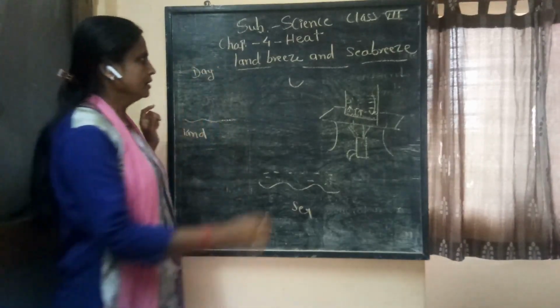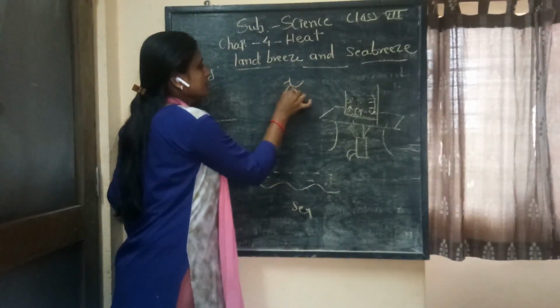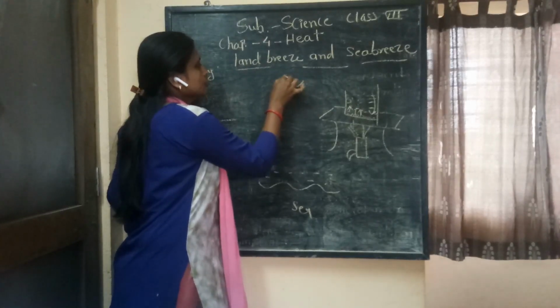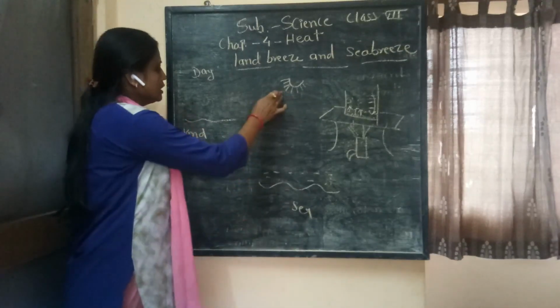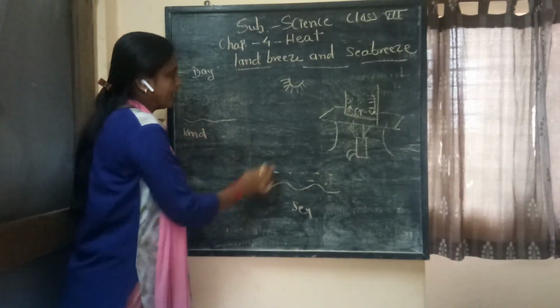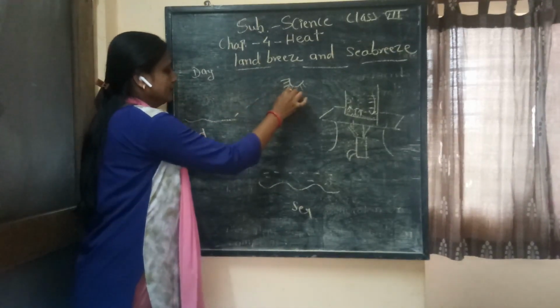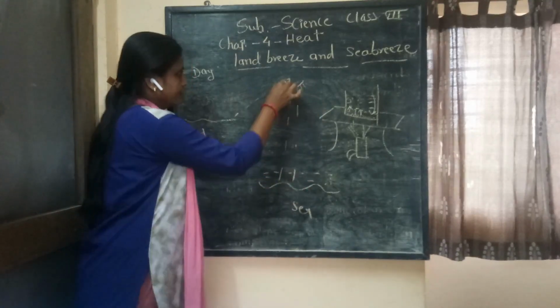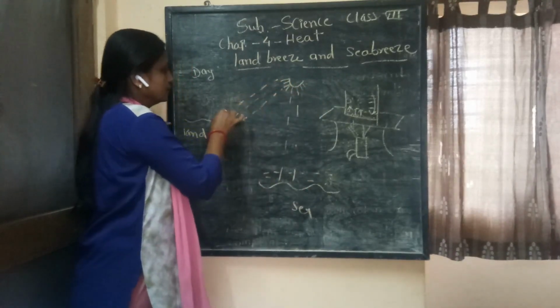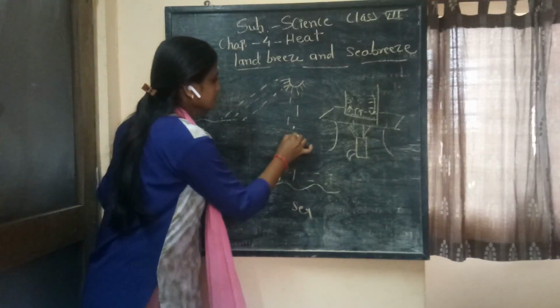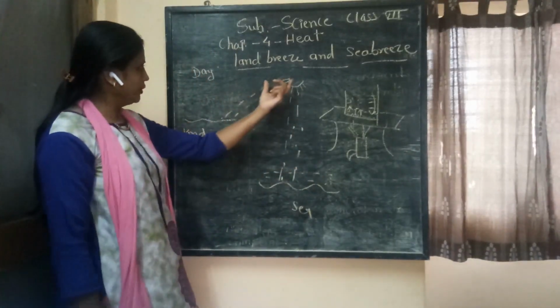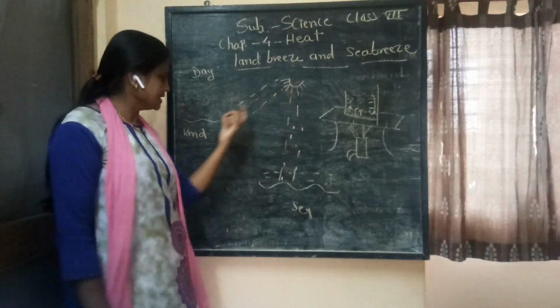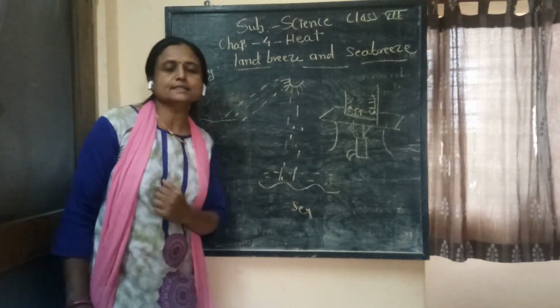During the daytime the sun is present, so sunlight falls on both the land and the sea.